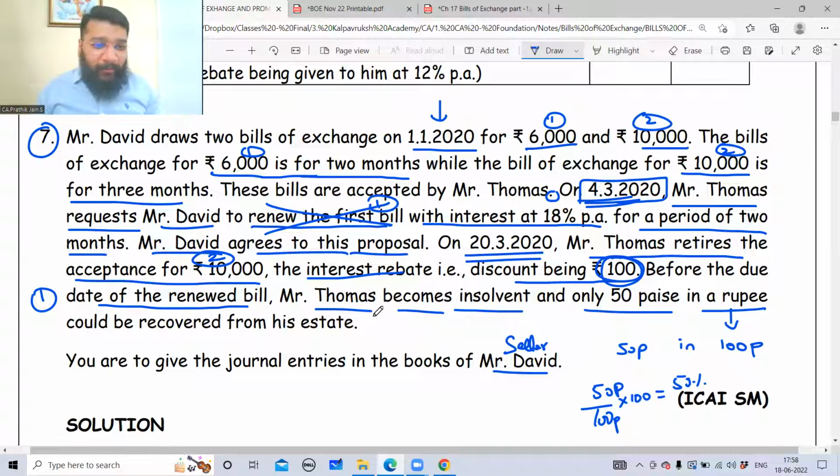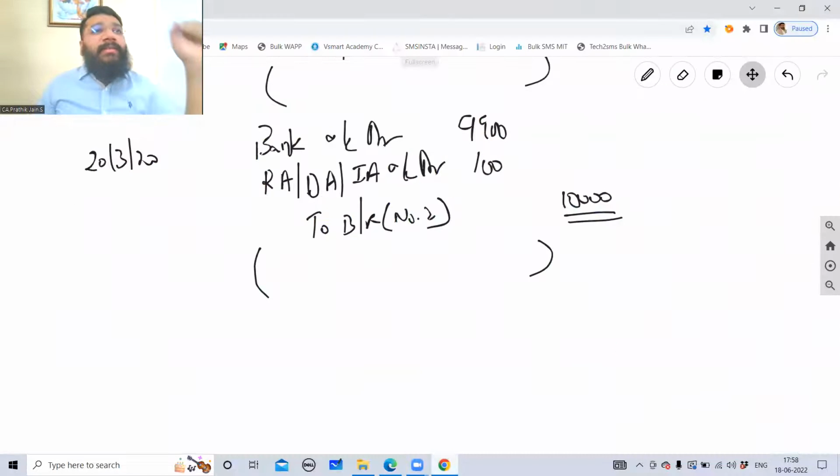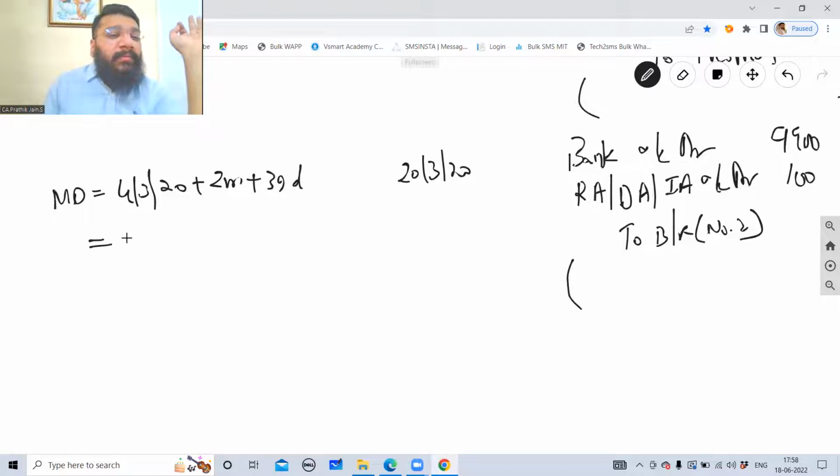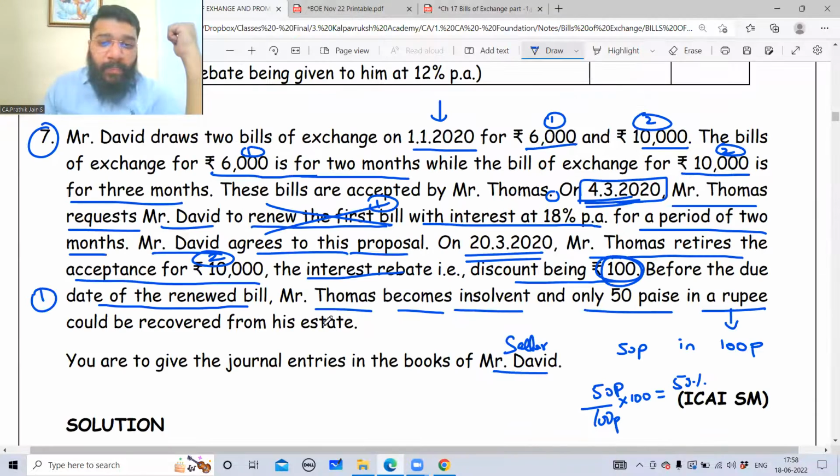Anyways, come back, guys, come back. So your second bill, Arjun, second bill is honored. Now we're left with the third bill. What is the due date of the third bill? What is the date of drawing? 4/3/2020 plus 2 months plus 3 grace days. So after March, April, May, 4 May plus 3 days, 5, 6, 7. 7 May 2020 is the maturity date.